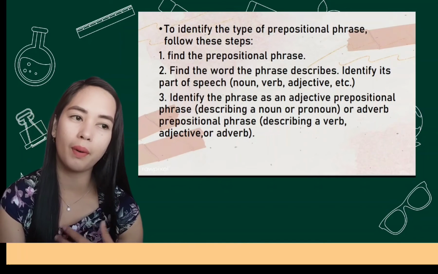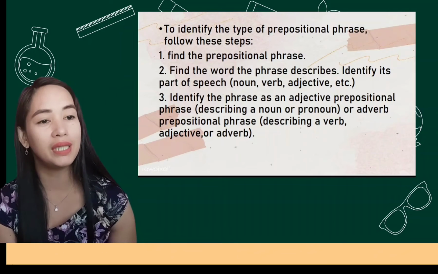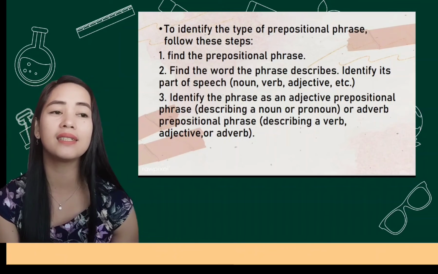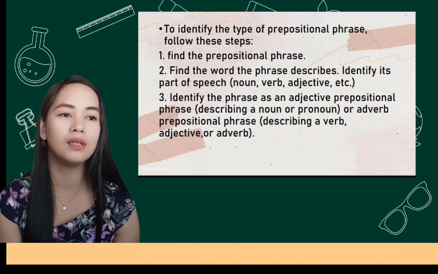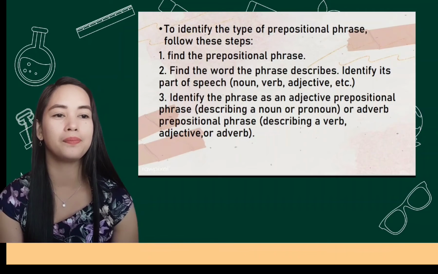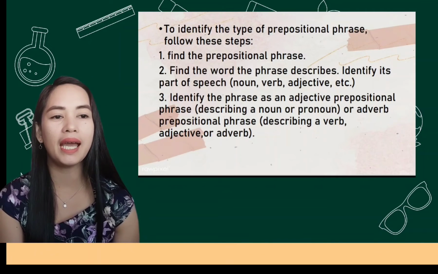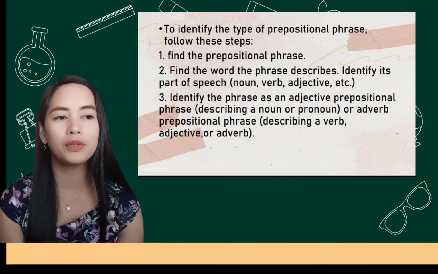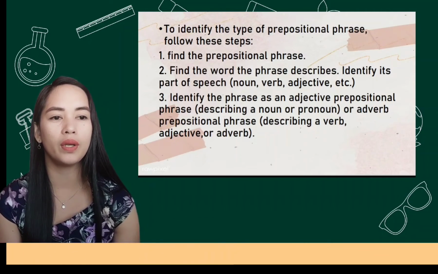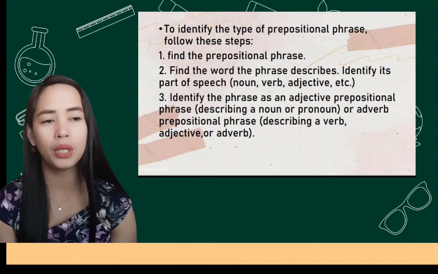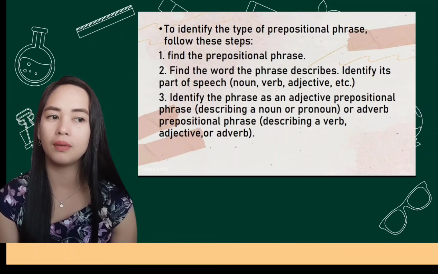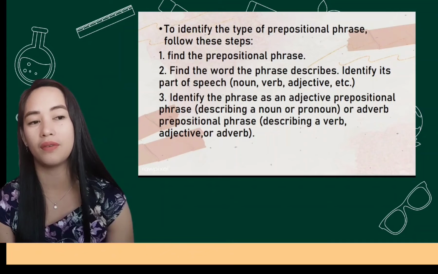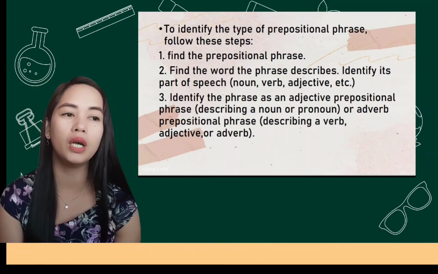What kind of part of speech is that? Noun, verb, adjective, pronoun, adverb, etc. Number three, identify the phrase as an adjectival prepositional phrase, if it describes a noun or a pronoun, or an adverbial prepositional phrase, if it describes a verb, adjective, or an adverb.